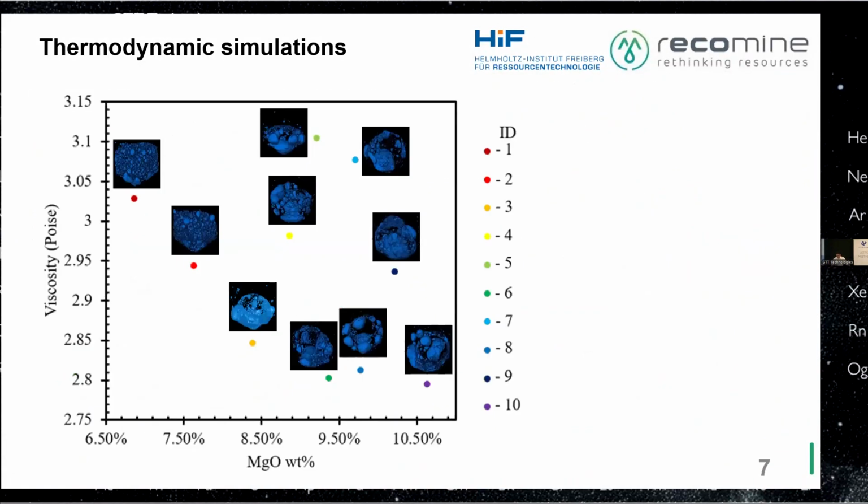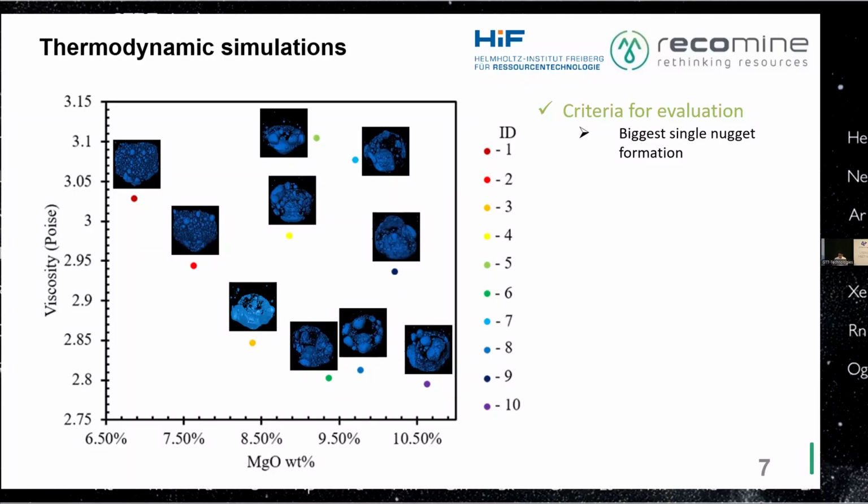After that, we plotted this with MgO weight percent on the x-axis and viscosity on the y-axis. So we then imaged every mixture using a CT scan, and these are the cross-section images of each of the mixtures. So here it's noticeable that some are dispersed and some are agglomerated, which we will discuss further. And our criterion in choosing which of these mixtures performs the best is the biggest single nugget formation.